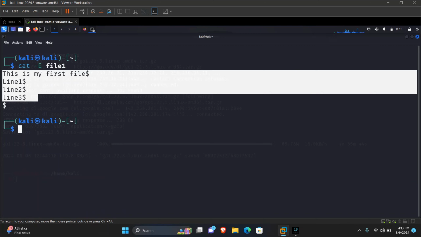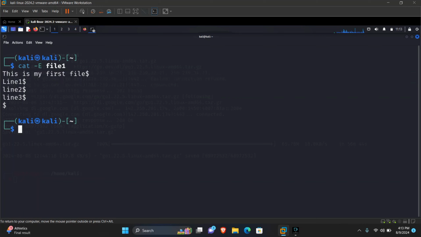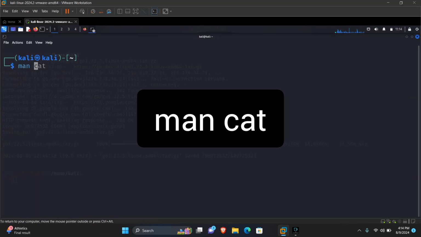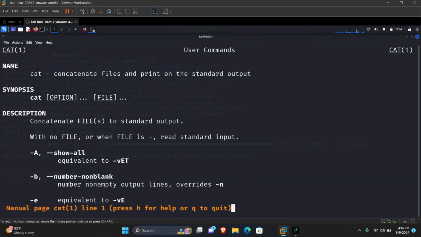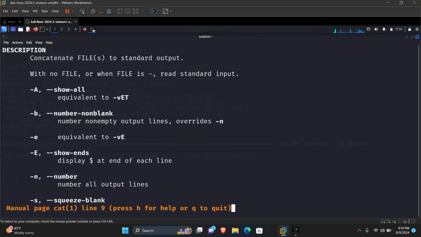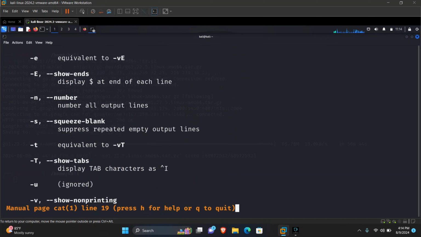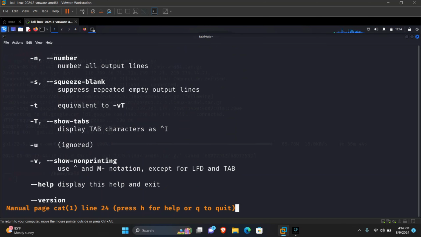For us to know more about cat, we are going to use man cat. This command will show us more information about cat and how to use it. On your own time, you can practice using all these parameters that we did not use.